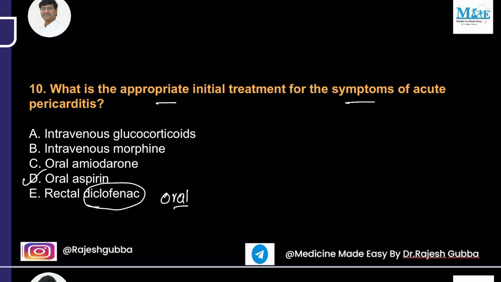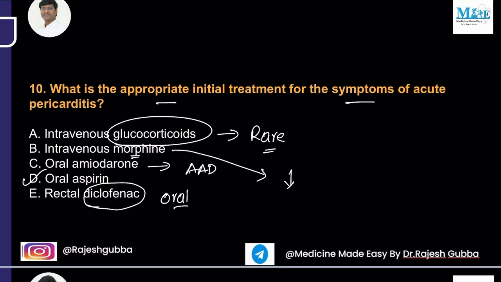And steroids, are they useful? Yes, but the usage of steroids is rare in cases of acute pericarditis. We don't use them very frequently. Whereas amiodarone is an anti-arrhythmic drug. And morphine is used mainly to reduce the pain in case of myocardial infarction. So the answer in this question is oral aspirin. Next question.